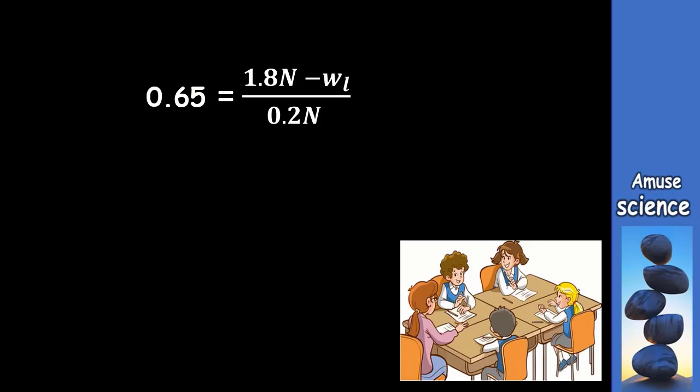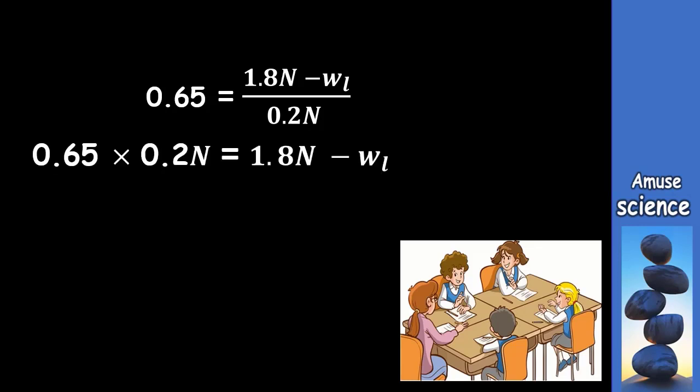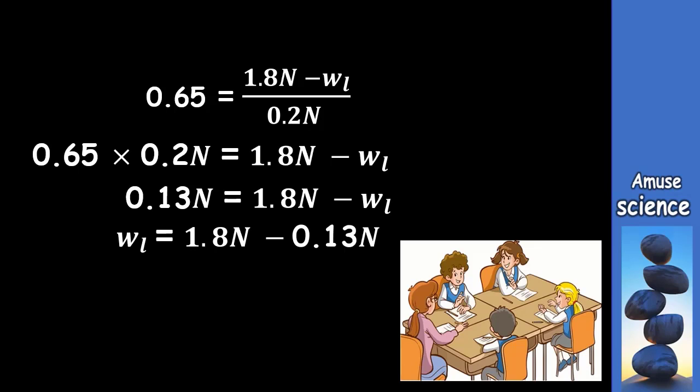Now let us do cross multiplication. We are going to get 0.65 times 0.2 newtons equal to 1.8 newtons minus WL. And this is going to give us 0.13 newtons is equal to 1.8 newtons minus WL. Making WL the subject, we are going to get WL is equal to 1.8 newtons minus 0.13 newtons. And finally, we are going to get 1.67 newtons.